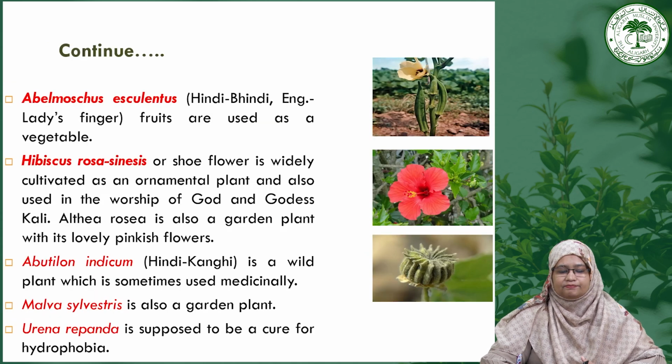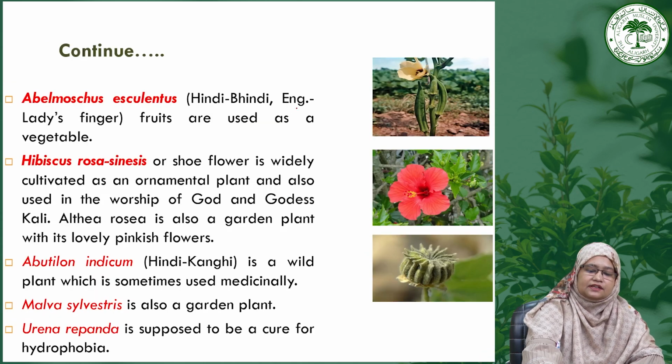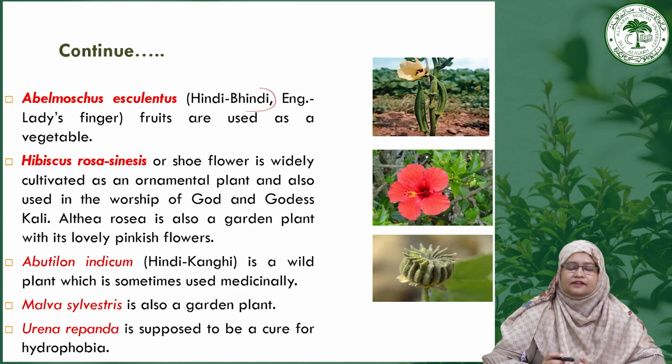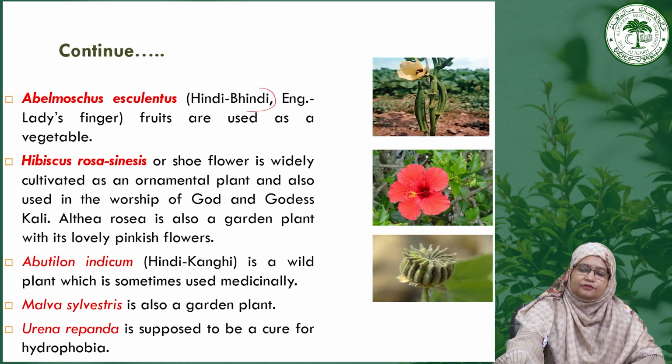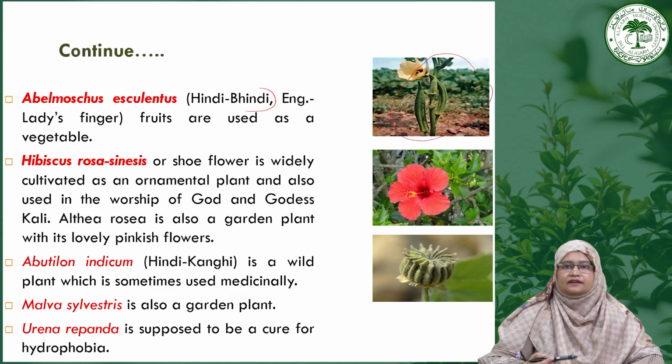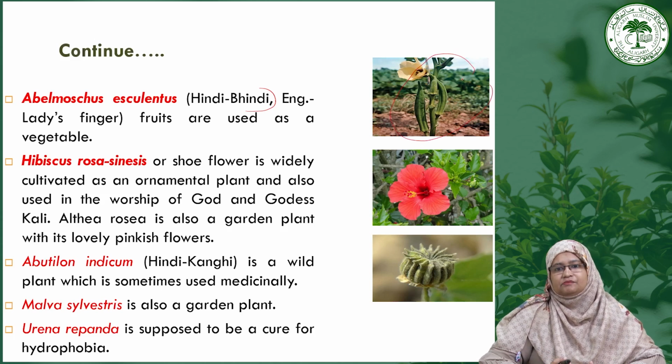And besides this, Hibiscus esculentus, in Hindi it is called bhindi, or in English ladyfinger, whose fruits are used as a vegetable. You can see here, and you can easily identify the Malvaceae family due to the presence of mucilage in it.